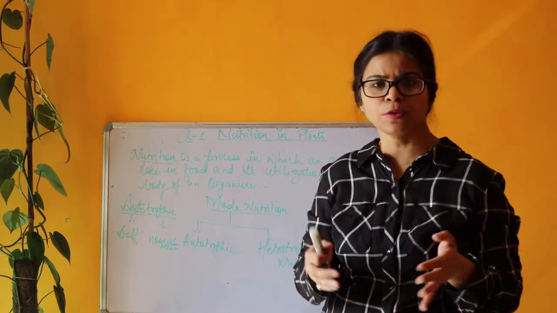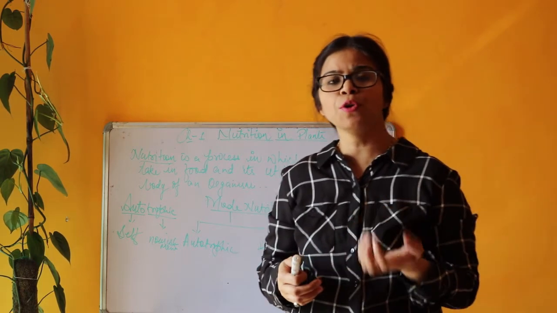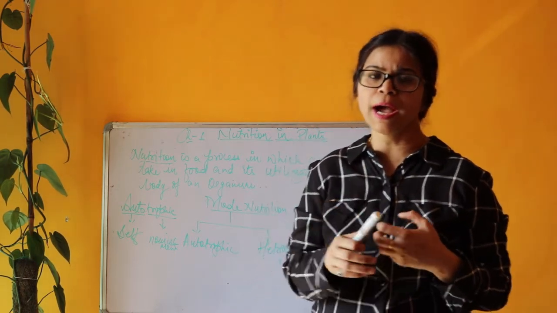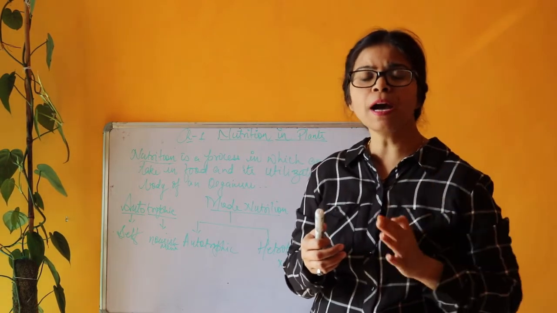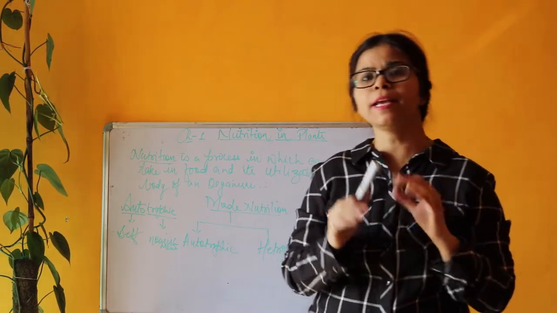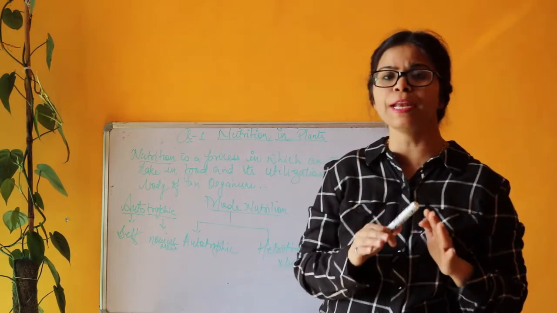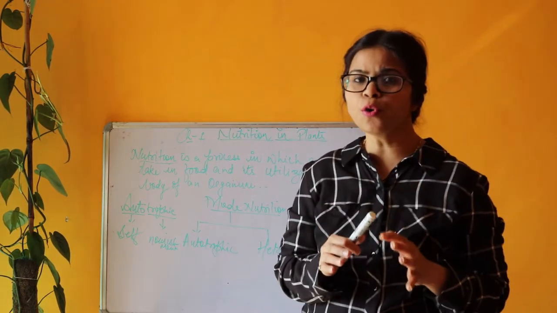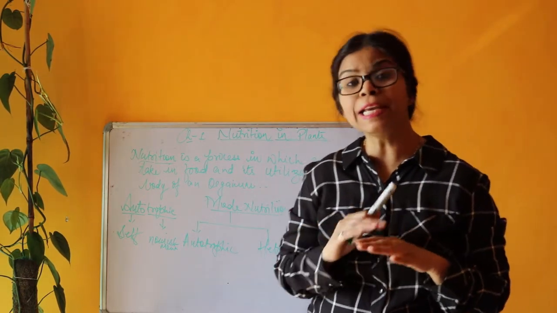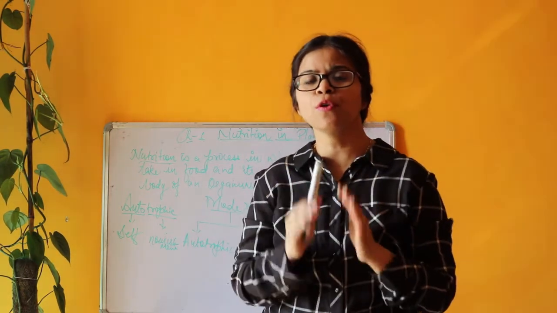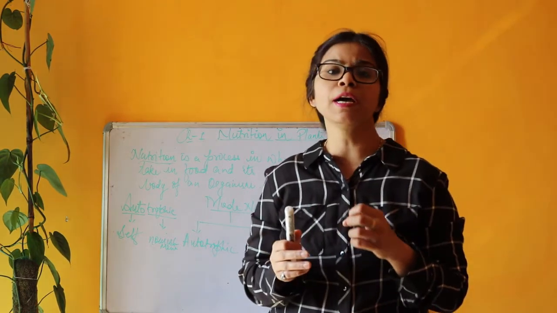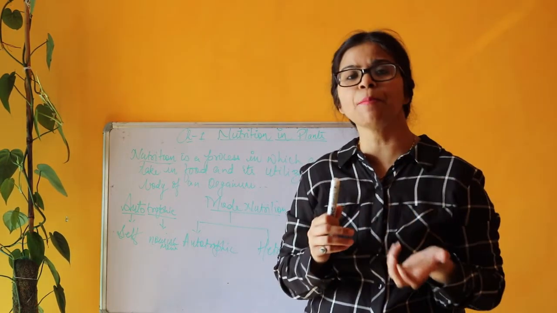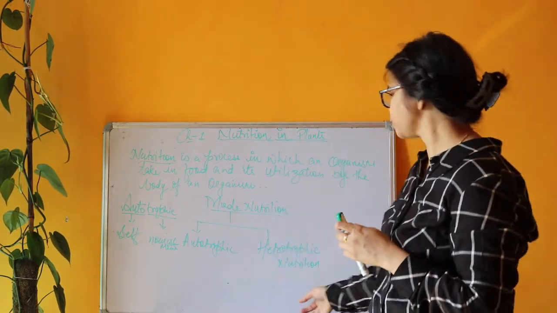Through the soil they are obtaining nutrients and water, and carbon dioxide they are taking from the air, and chlorophyll they themselves contain. Green plants contain chlorophyll in the leaves, and sometimes it is also present in the green stem.